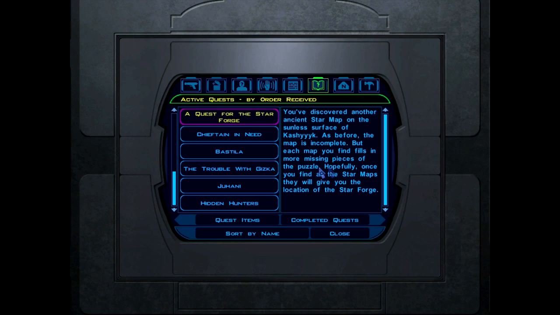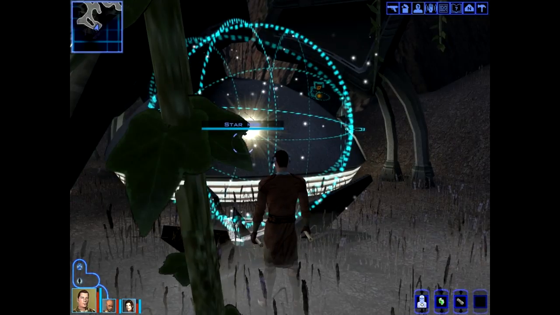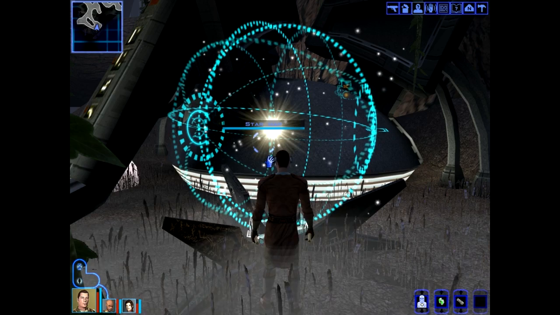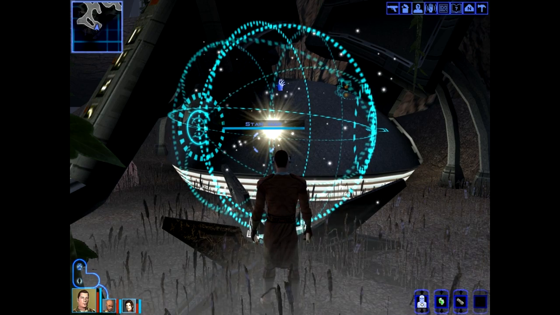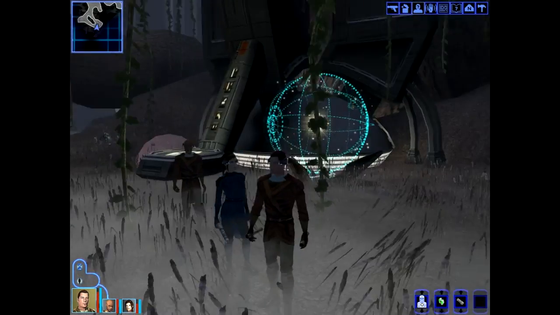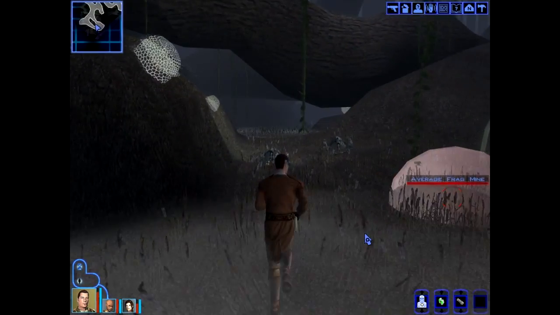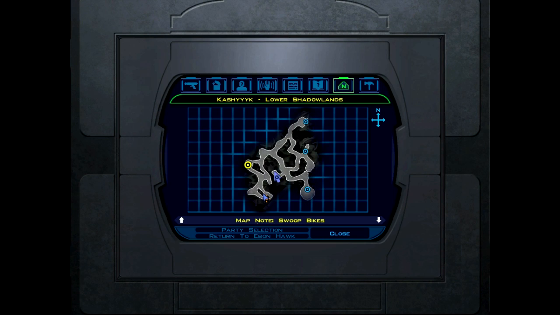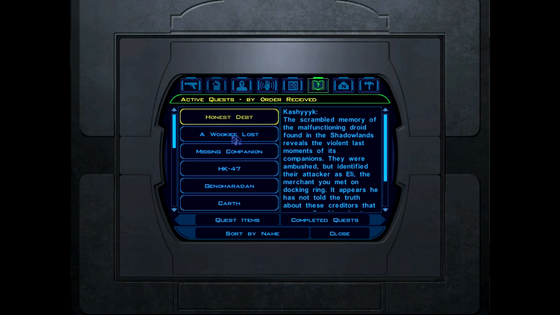Hopefully once you find all the star maps, they will give you the location of the Star Forge. Well, have we got 2 pieces of 3? Dantooine, Tatooine, and here, 3 pieces. Okay, well it seems that we have noted down what we need to note down. Just do a couple of scans of the area. You see, there's swoop bikes here, but there was no sign of a Mandalorian, so I don't know here. There's a... Where is it?